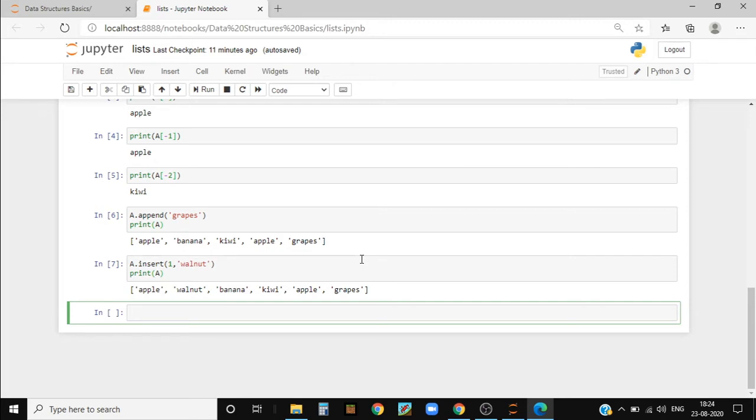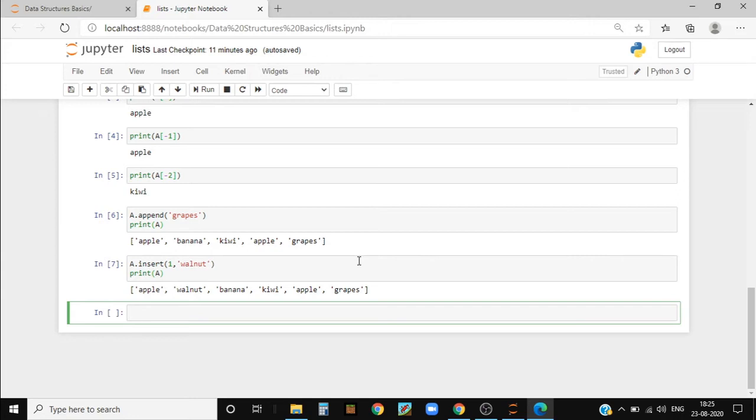Now what about removing? Removing too is as easy as adding elements into the list. So to remove, there are also two methods. One is remove and one more is pop. When you use the remove function, it removes the first occurrence of the element you have written, and the pop method removes a specific element in the list.